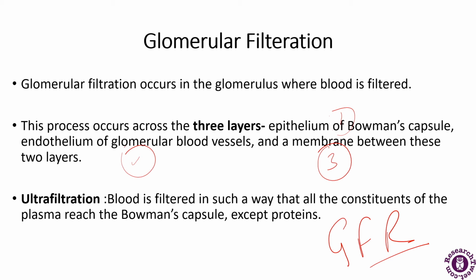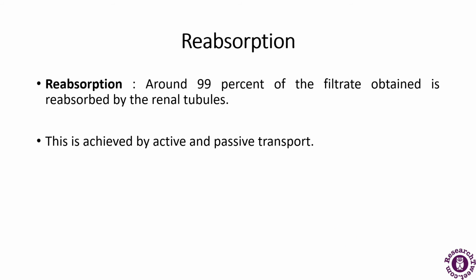There is a term called ultrafiltration which is introduced here. It is the way the blood is filtered, in such a way that all the constituents of the plasma reach the Bowman's capsule except the proteins. So proteins will not reach the Bowman's capsule. Only the other constituents of the plasma reach the Bowman's capsule, where the further filtration of the blood takes place.